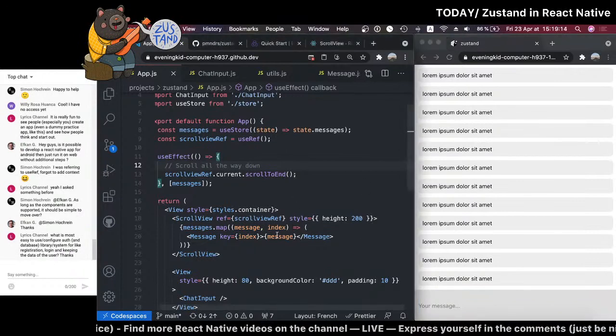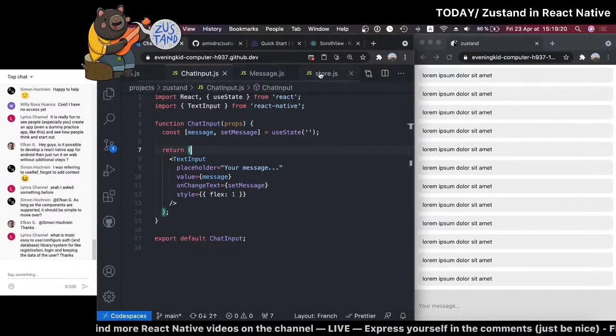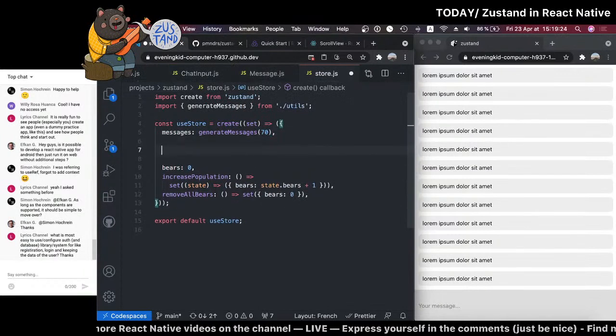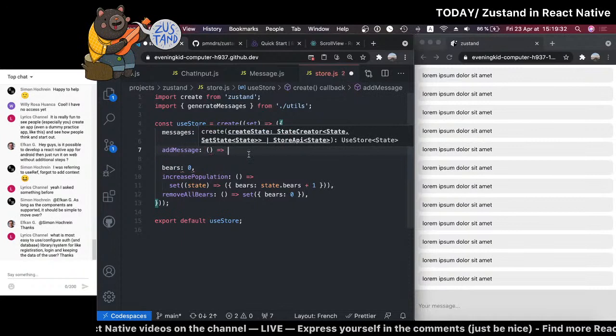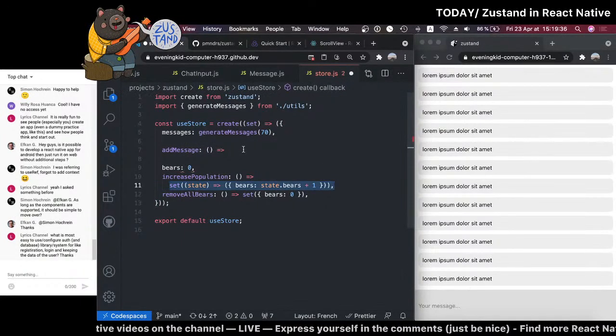And what we want is whenever we send a message to add a message to our store. So here we can create a new action. I think this is what we call an action, right? Maybe add message. And let me see how it works below. So basically, it looks very similar to reducers, doesn't it?